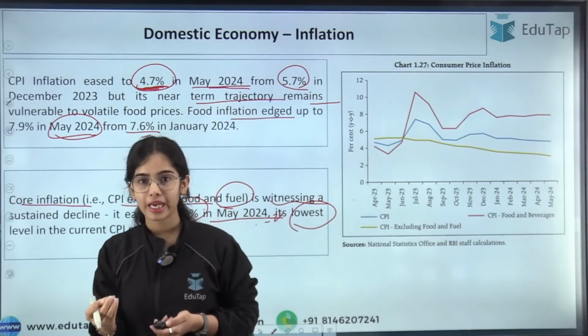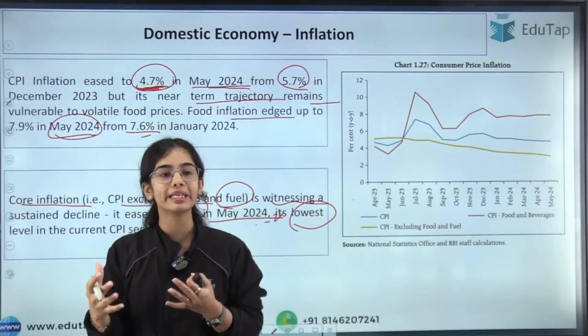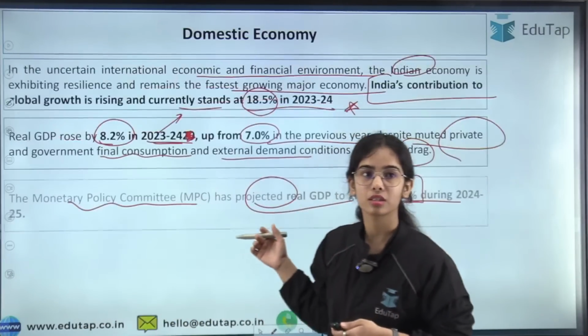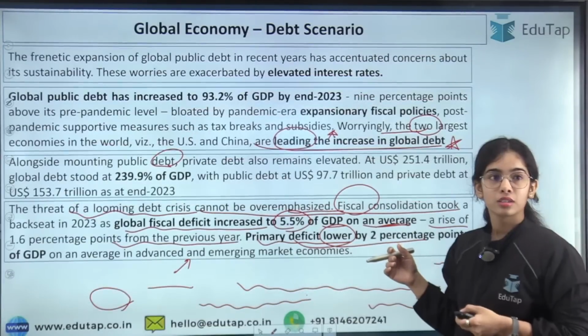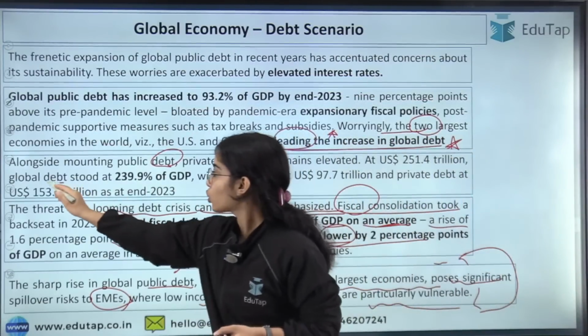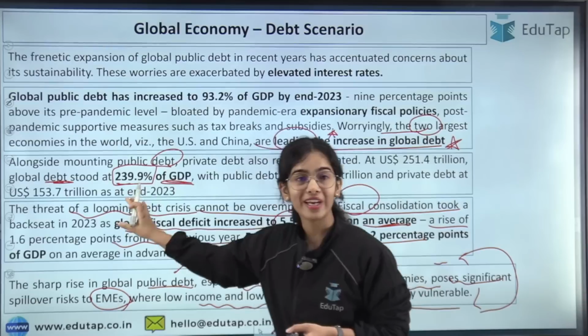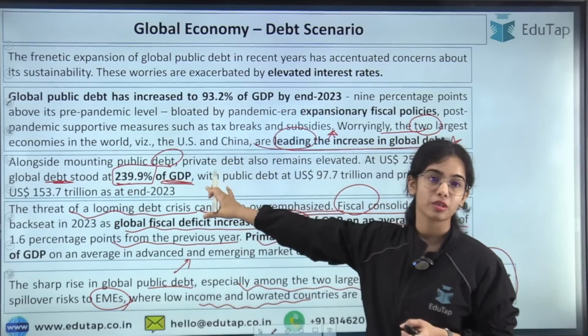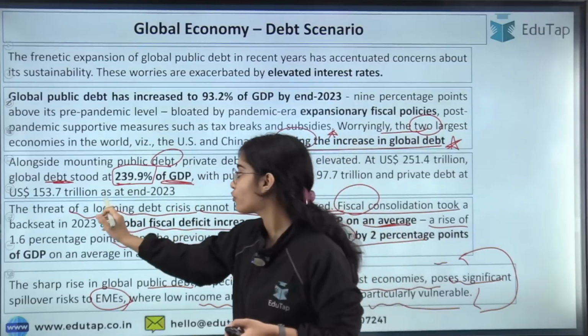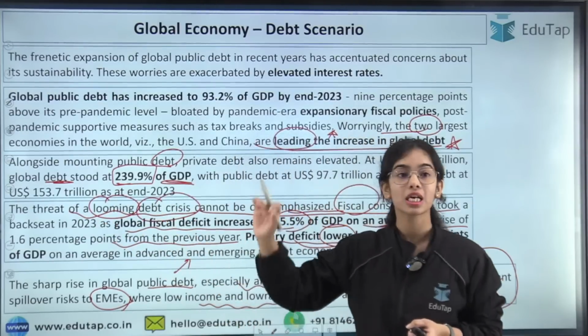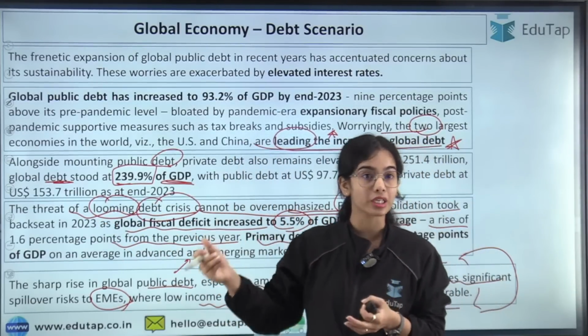Now, Neha has a question: what is the looming debt crisis? See, the global debt is a very high percentage of the GDP. When the debt is a very high percentage of GDP, there is a threat of looming debt crisis. Debt crisis means the countries might not be able to return their debt.